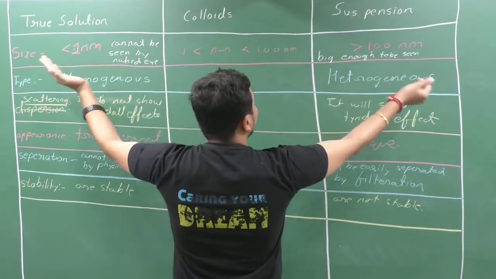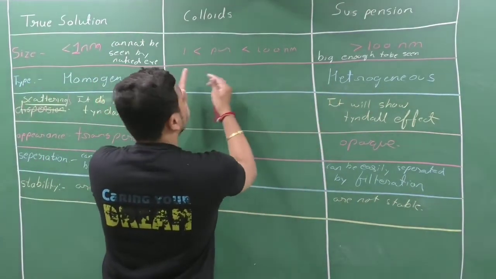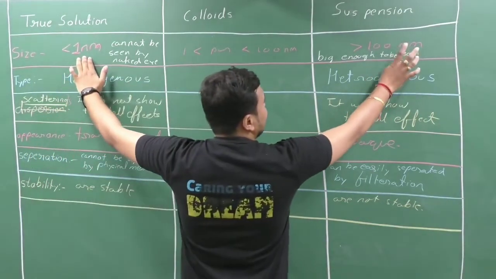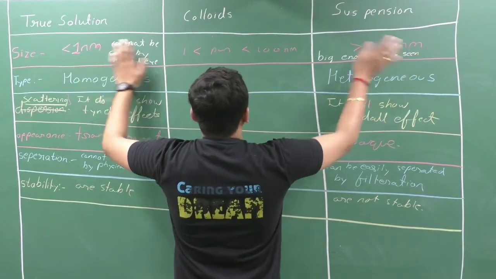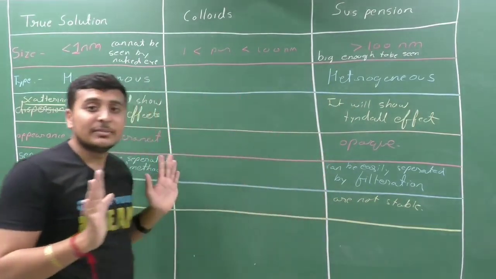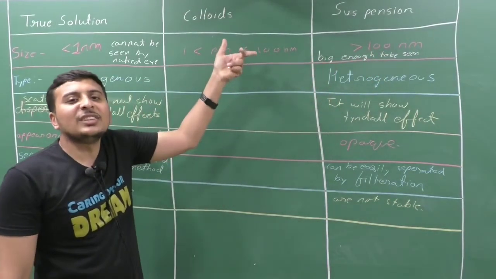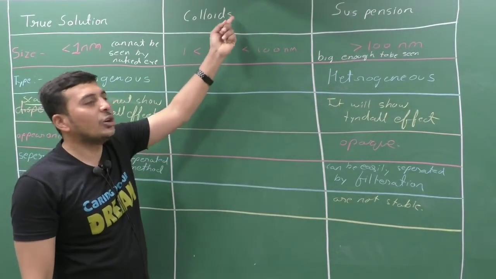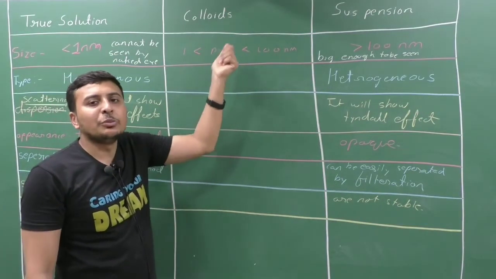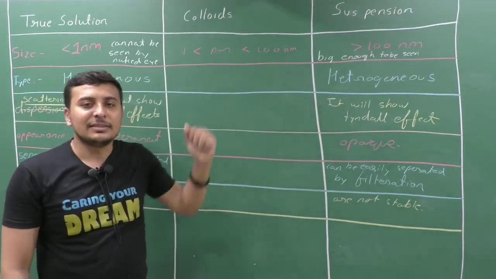Now colloids have the mixed properties of the true solution and suspension. First property, size: here it is less than 1 nanometer, here it is more than 100 nanometers. So the size of colloidal particles is greater than 1 but less than 100 nanometers. Getting it or not? The size of colloidal particles can be from 1 nanometer to 100 nanometers, so there will be mixed properties of the true solution and suspension.